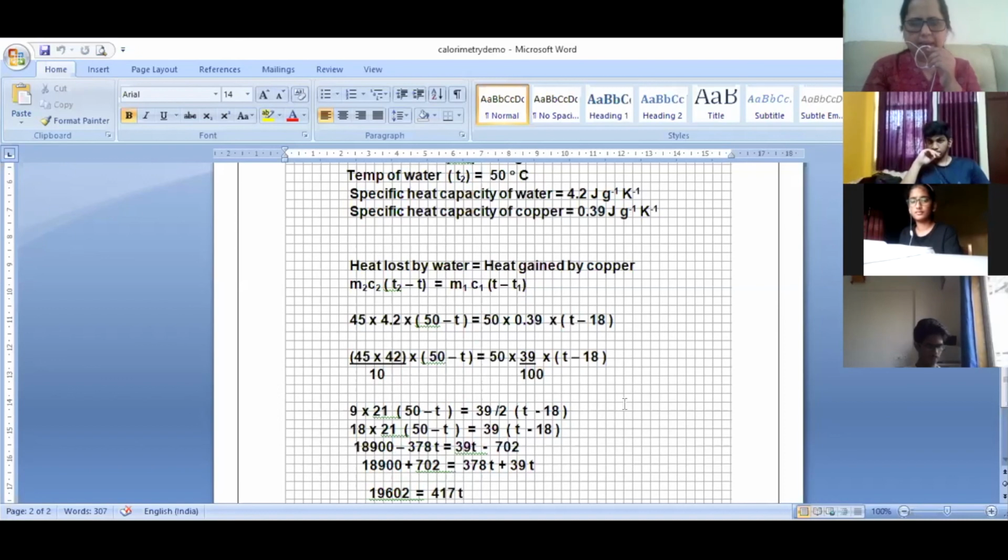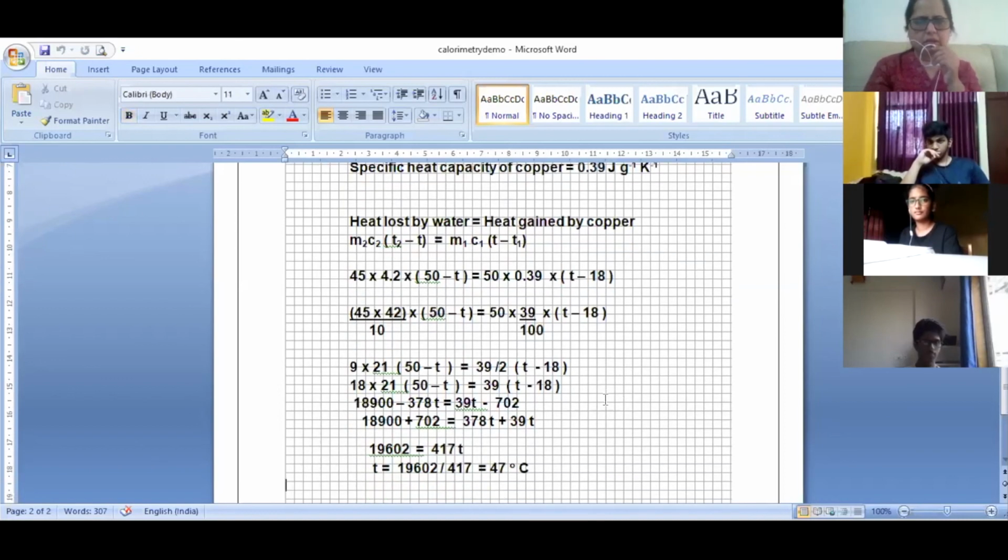You are good in maths, right? All good maths children. So this has become a linear equation: 18,900 minus 378t equals 39t minus 702. So take all the t's on one side. I have taken this t on this side, so 378t plus 39t gave me 417t. And this I solved. Therefore t equals 47 degrees Celsius. As I said, in numericals only one formula is there, but you should learn how to solve. That is why I have taken the chapter, start practicing.